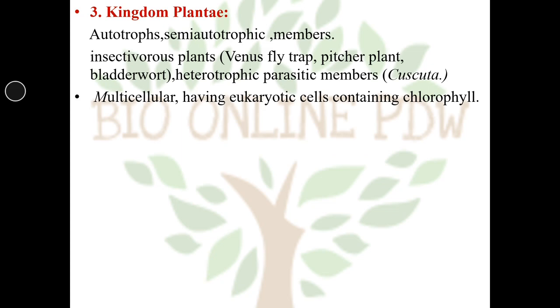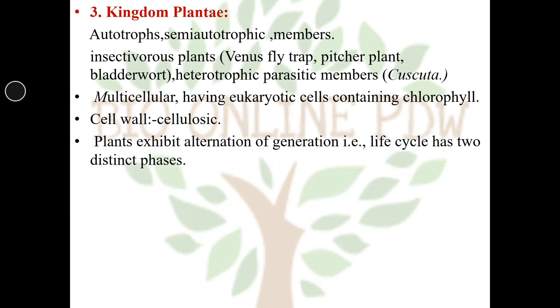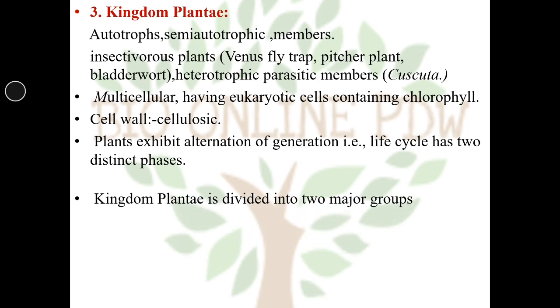The members of kingdom Plantae are multicellular, having eukaryotic cell organization and show the presence of chlorophyll. The cell wall is present and it is made up of cellulose. Sometimes pectin is also present along with the cellulose. Plants exhibit alternation of generations, that is, the life cycle has two distinct phases.